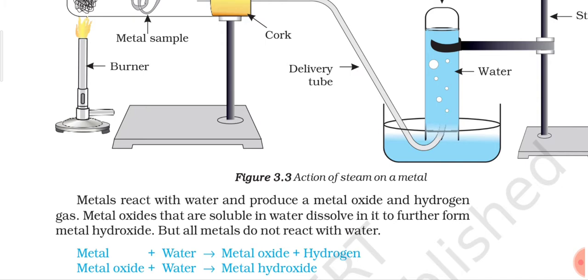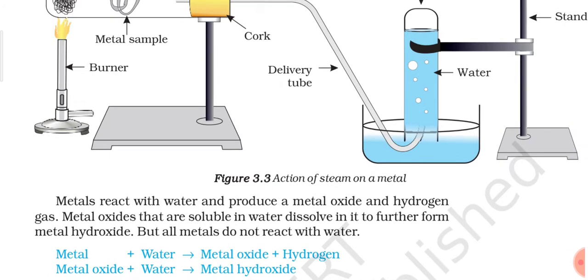You can see some general chemical equations are given: metal plus water gives metal oxide plus hydrogen. So this is the first step. Now the metal oxide which is soluble in water forms metal hydroxide. We know that sodium oxide and potassium oxide are two such metal oxides which are soluble in water. That is why they further produce metal hydroxide, which again is soluble in water, and that is why we call them alkalis.